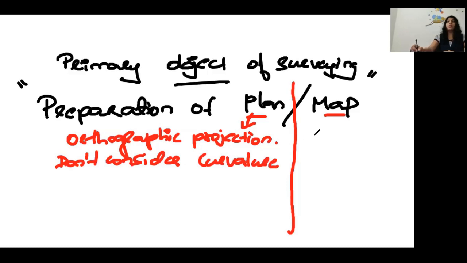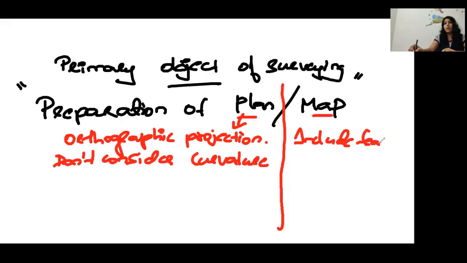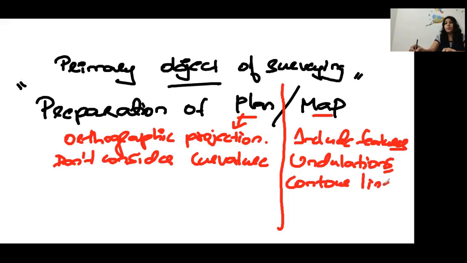But in map, we will include all the features, such as the undulations, contour lines, everything. That means we consider the curvature here.